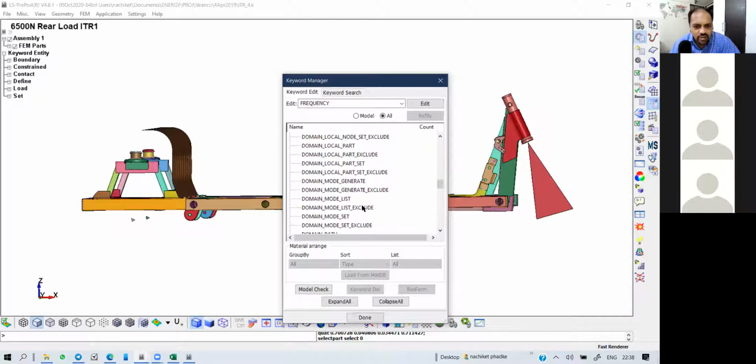Okay. So they are using the same solver. I don't have to remesh. I don't have to reconnect. I don't have to redefine the materials. It's a multi-physics solver. The same solver I'm just using for all the analysis. And that is a cost effective way.